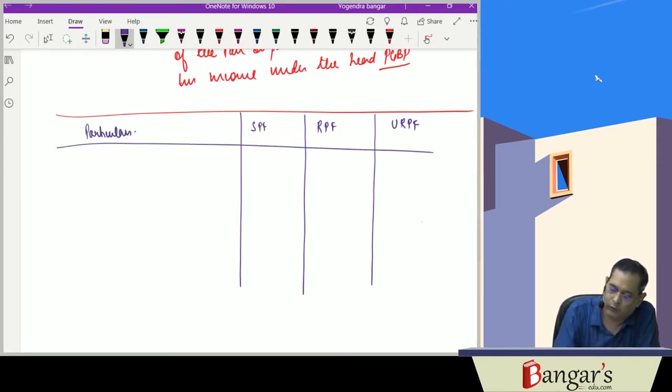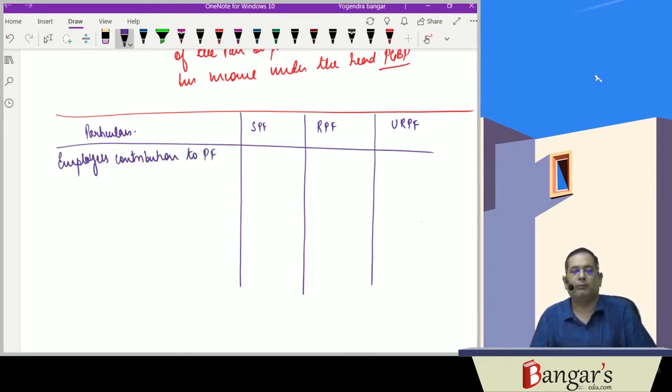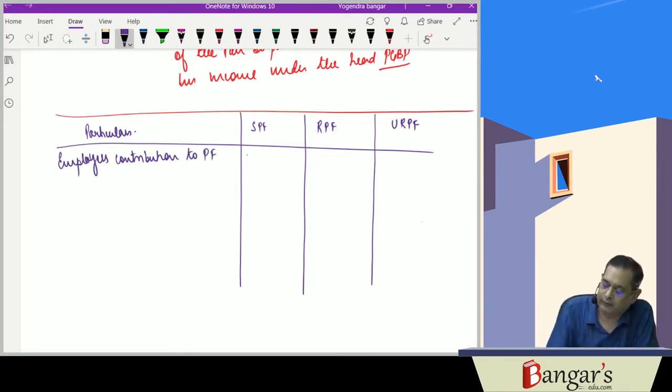As we have told you, the employer's contribution to the provident fund. It is the employer's contribution to the provident fund. Here it is exempt from tax, exempt up to 12% of salary.